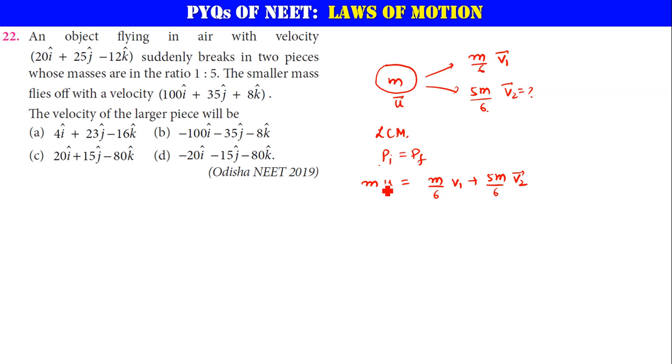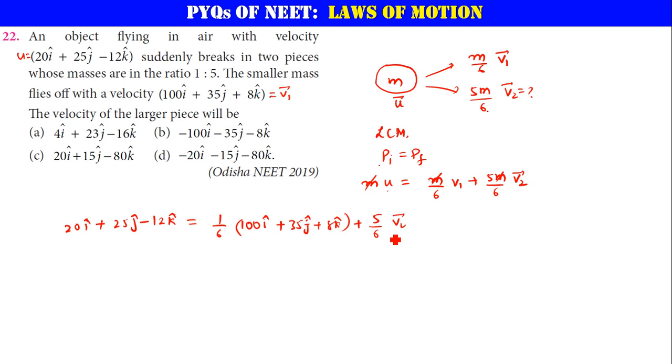Let us substitute. Let me cancel all these masses. Let us take the initial velocity u and call this one v1, and find out what v2 is. What is u here? That is 20 i cap plus 25 j cap minus 12 k cap. Very good. This is equal to 1/6 times v1, which here is 100 i cap plus 35 j cap plus 8 k cap, plus 5 by 6 v2.